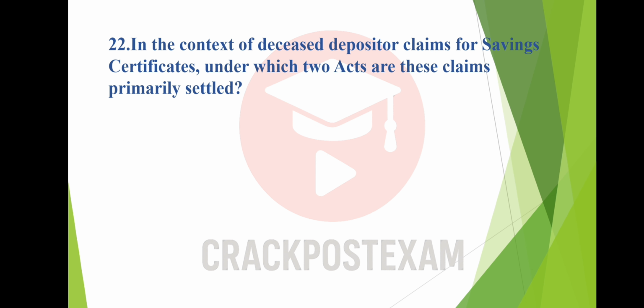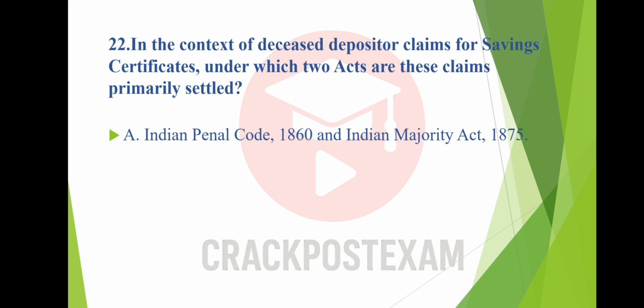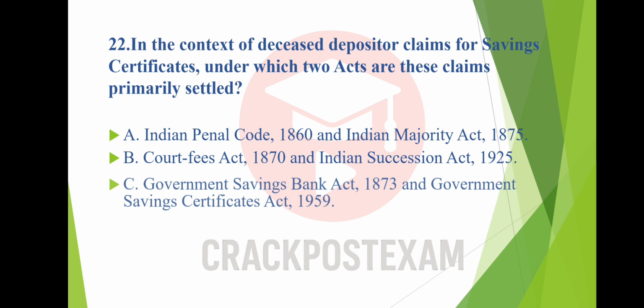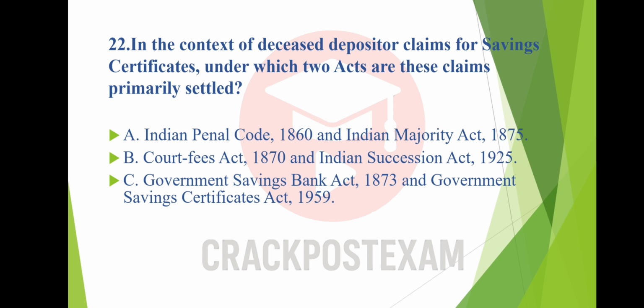Question number 22. In the context of deceased depositor claims for savings certificates, under which two acts are these claims primarily settled? Option A. Indian Penal Code 1860 and Indian Majority Act 1875. Option B. Court Fees Act 1870 and Indian Succession Act 1925. Option C. Government Savings Bank Act 1873 and Government Savings Certificate Act 1959.